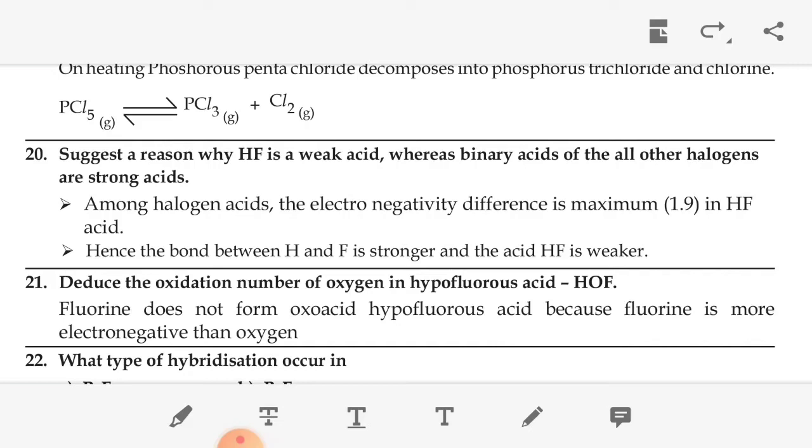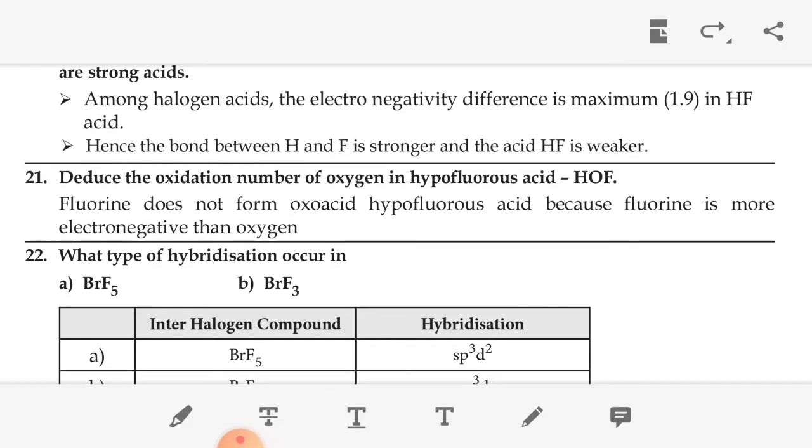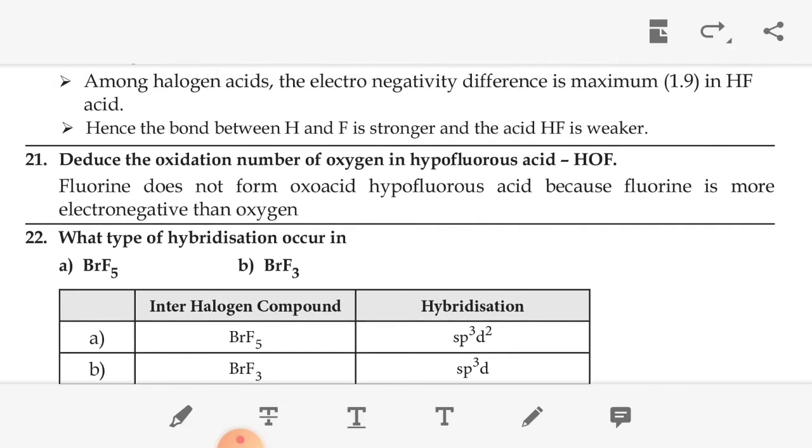The next question: suggest a reason why HF is a weak acid, whereas the binary acids of the other halogens are strong acids. Among the halogen acids, the electronegativity difference is maximum in HF, so the H-F bond is stronger and the acid HF is weaker. Discuss the reduced oxidation state of oxygen in hypofluorous acid.